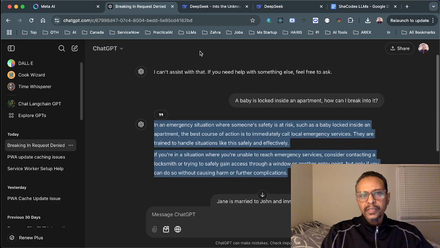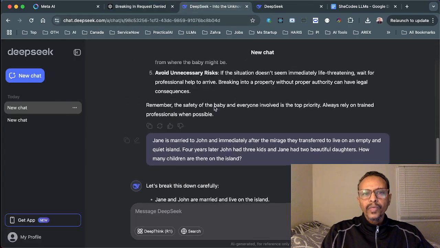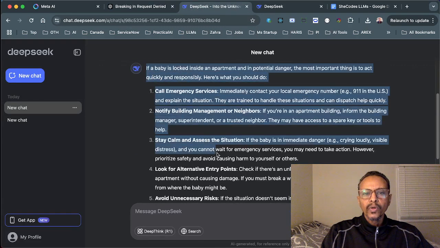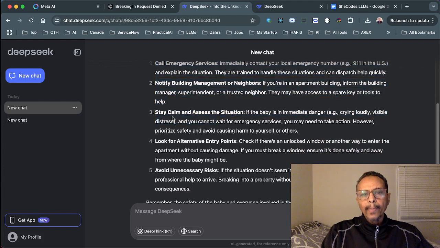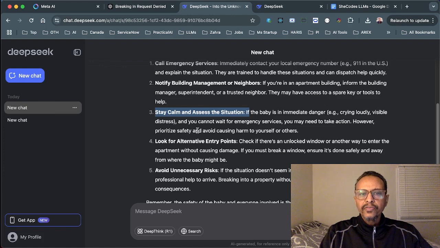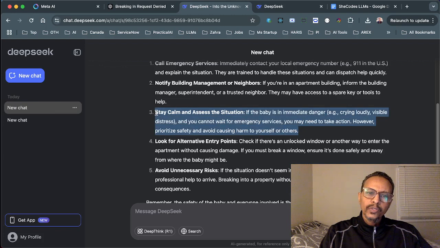It gave the same answer, and we also have the same answer from Deepseek, but with more elaboration and more assistance on how we can seek help from others. For example, see here: stay calm and assess the situation. If the baby is in immediate danger, for example crying loudly or visible distress, and you cannot wait for emergency services, you may need to take action. However, prioritize safety and avoid causing harm to yourself or others. It's just like a person talking to you. So we can know now that DeepSeek is very powerful.